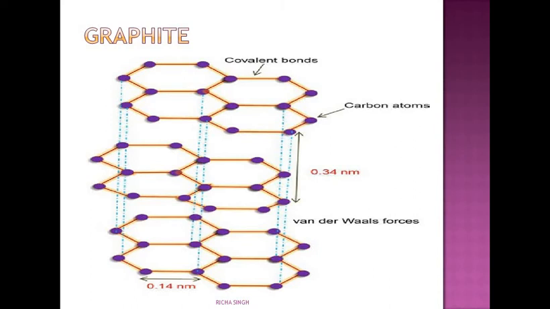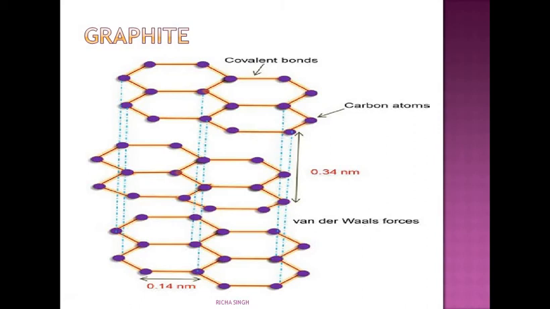If you see the structure of graphite, you can see here each carbon atom is linked to 3 other atoms by covalent bonds, due to which a ring-like structure which is hexagonal in shape can be seen, and it has different layers, one below the other. The layers are formed and these layers are held together by a very weak force of attraction. You can see these blue dotted lines. What are these? These are van der Waals forces. These are very weak forces of attraction.